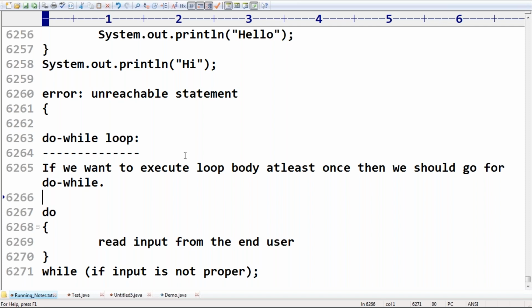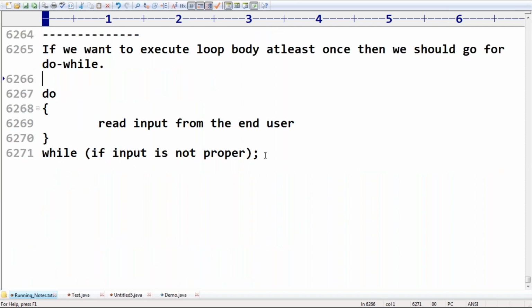It can be executed zero number of times also. But if you want to execute the loop body at least once, then compulsorily we require do while loop. Remember. Clear? Are you seeing the difference?